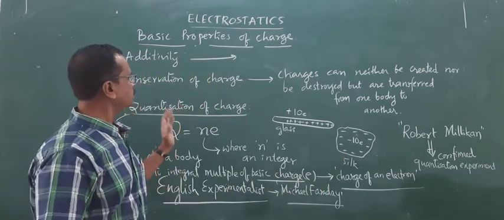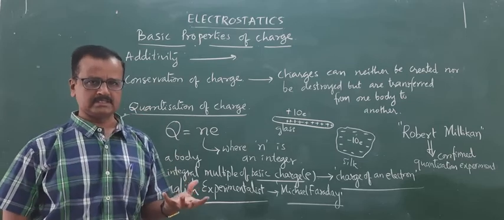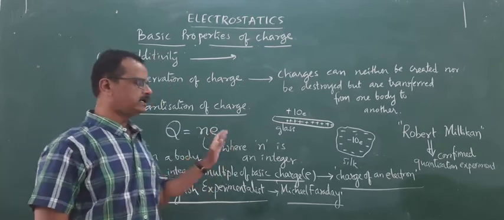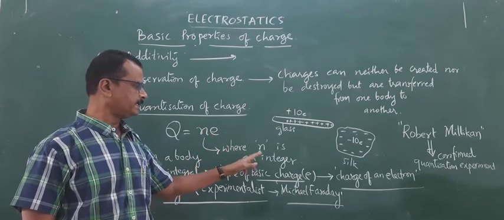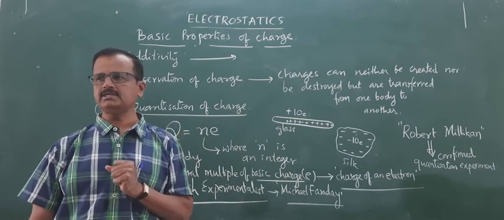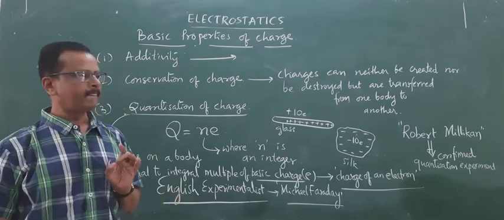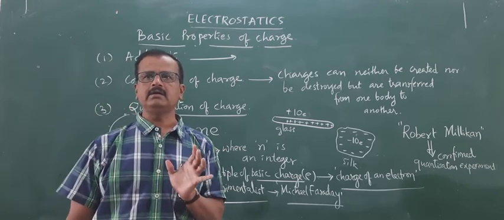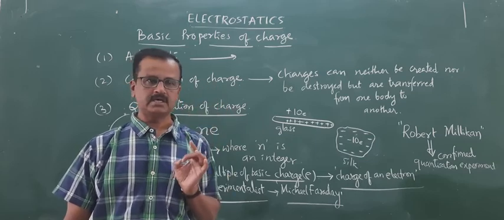Therefore, these are the three important basic properties of charge. Now one more question arises. From this property, that is charge Q is equal to n times e, where n is a whole number, an integer, may be a positive integer or a negative integer, positive integer in case of positive charge, negative integer in case of negative charge, carried by a body. So using this, one can calculate how many electrons are required to get one SI unit of charge.